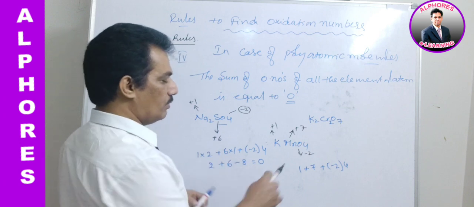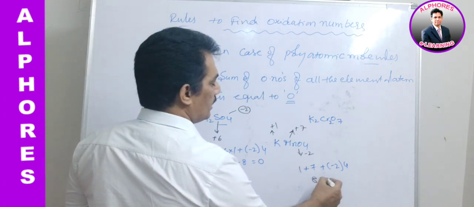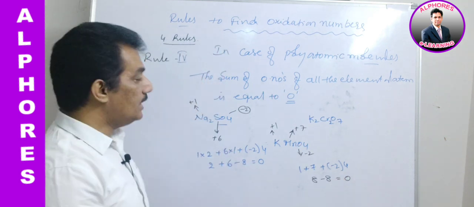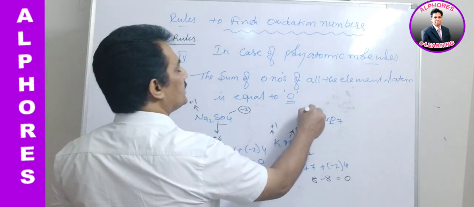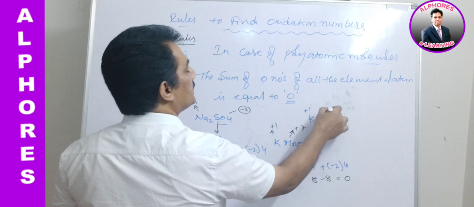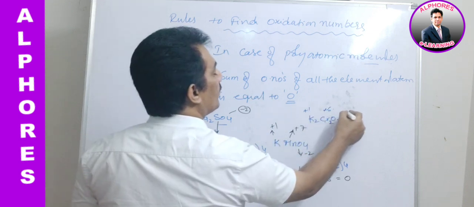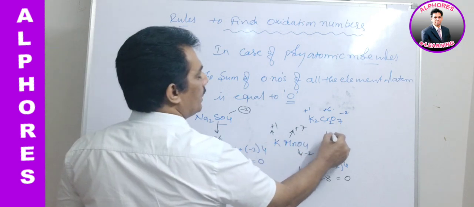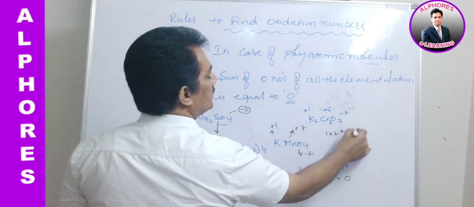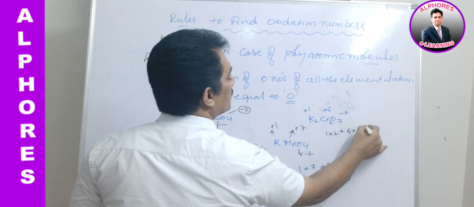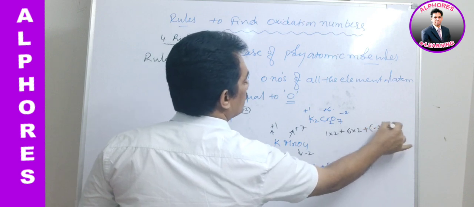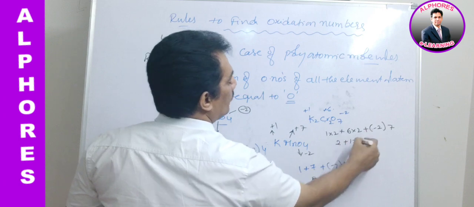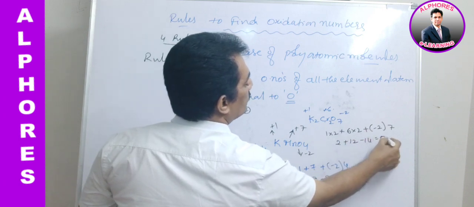So -2 into 4 is -8, and 8 minus 8 is 0. And in this case it is +1, +6, and -2 for oxygen. 1 into 2 plus 6 into 2 plus -2 into 7. Now 2 plus 12 minus 14 is equal to 0.